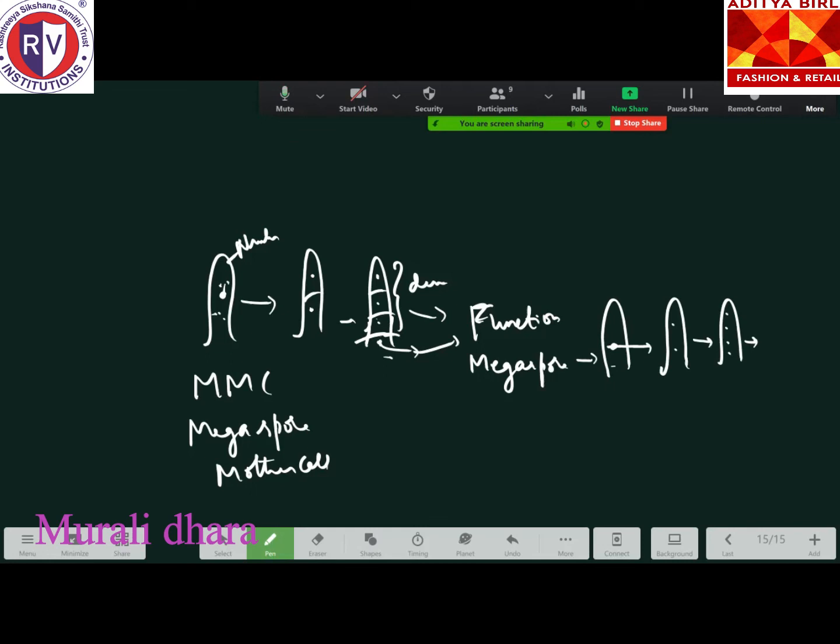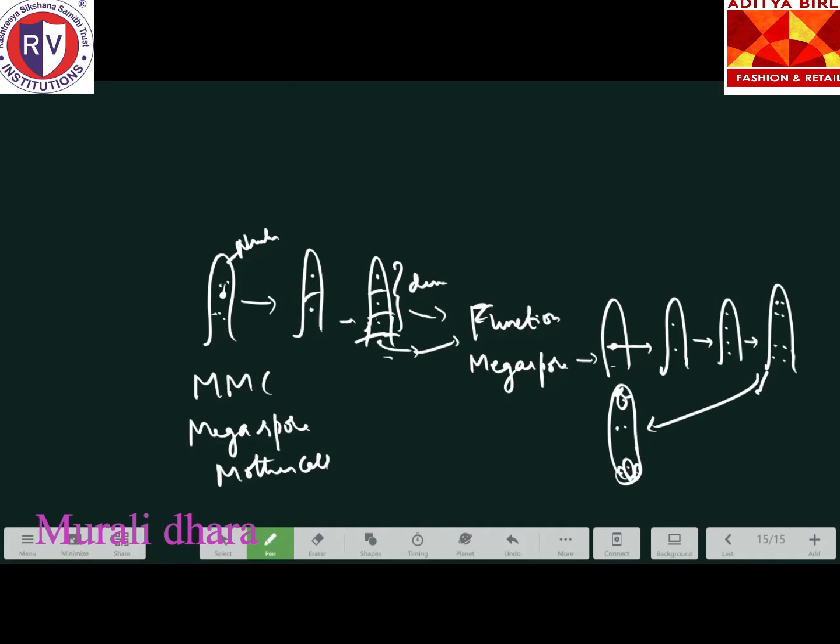Yes, tell me, anyone? Here two cells, here two cells, then it forms eight cells. 1 2 3 4 5 6 7 8 cells will be produced. Out of 8 cells, how will they arrange? 3 cells will go and arrange as the antipodal cells, 2 cells come to the center, and 3 form the egg apparatus. That is how the megasporogenesis is formed. Understood, no? You have already studied this in your classes, I just gave a glance. Any doubt till here?